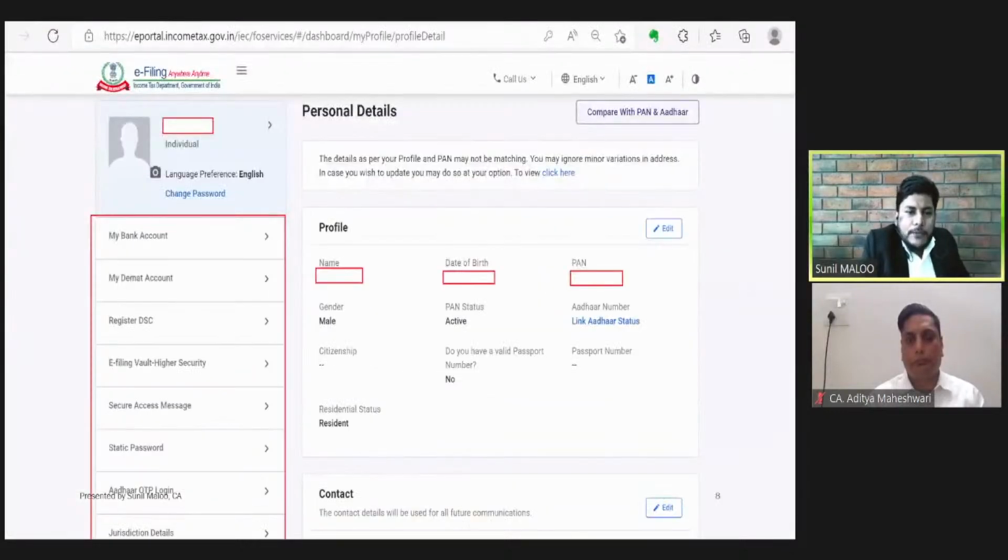So before using the portal, our profile must be completed. As we all know, the income tax department has shifted from e-filing portal 1 to 2.0 in the last year. So those assessee who were having profiles created on the old portal need to update their profile by filling in the necessary additional information in this portal so that they can use the services of this portal.